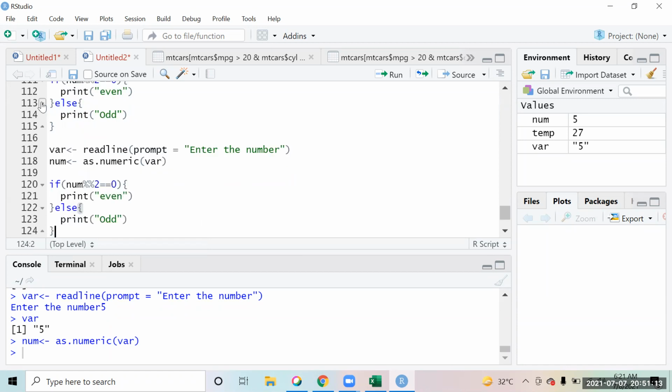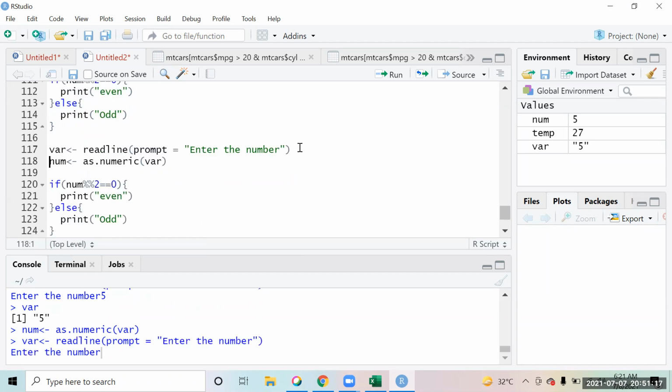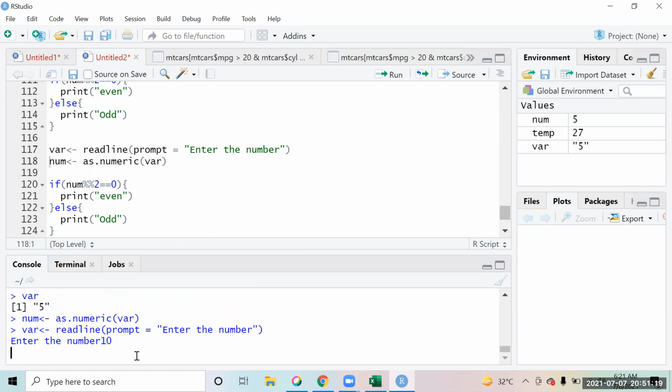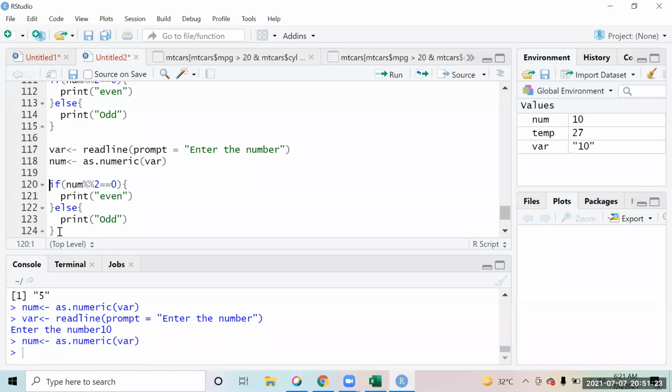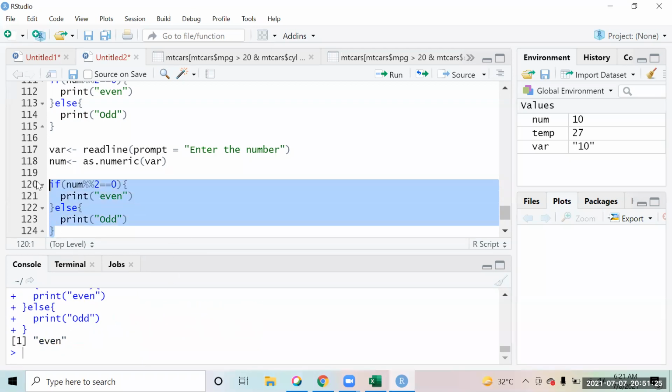If I write it over here now, let's just do it from scratch. I take an input, the user gives 10. I convert that into the numeric format, and then I check is it even or odd. So I get even or odd. Okay, yeah, thank you.